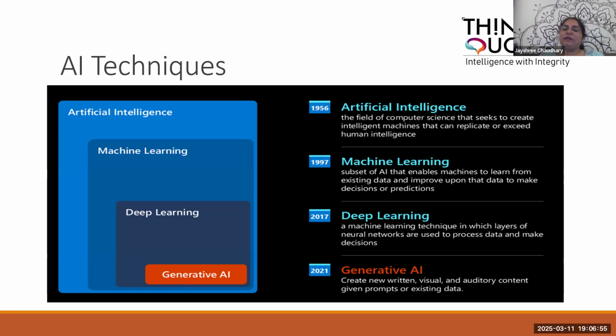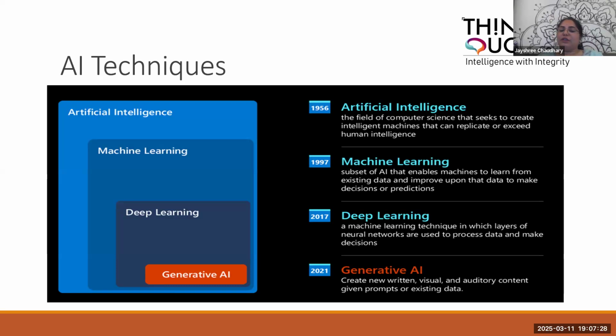Machine learning is a subset that enables the machine to learn from existing data and improve upon the data to make decisions and predictions. There are certain algorithms that we use. Deep learning is basically machine learning that uses layers of neural networks to process the data and make decisions. So deep learning is on top of machine learning and it adds neural networks.